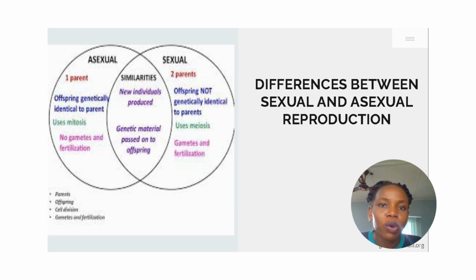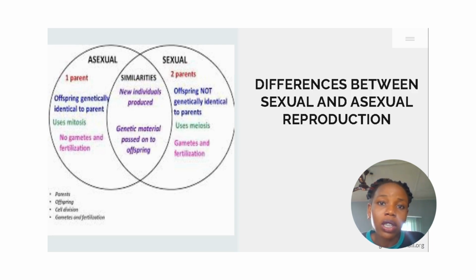So in asexual reproduction, one parent is needed, but in sexual reproduction, two parents are involved. One parent alone cannot produce a zygote in sexual reproduction, and that is why two parents are involved. We need the spermatozoa, which is haploid in nature, and we also need the ova, or the egg cell, which is haploid in nature, to give rise to a diploid zygote. So two parents are involved in sexual reproduction. In asexual, just one parent is involved.